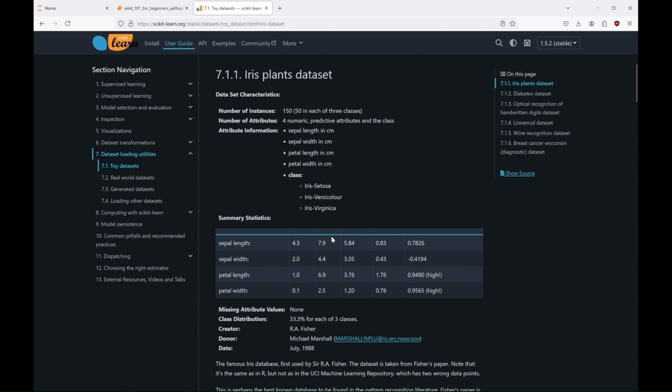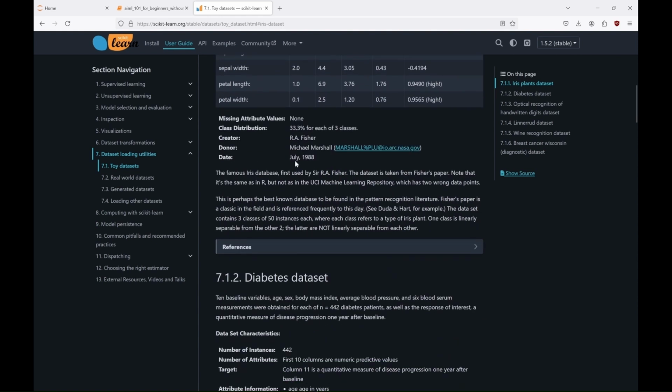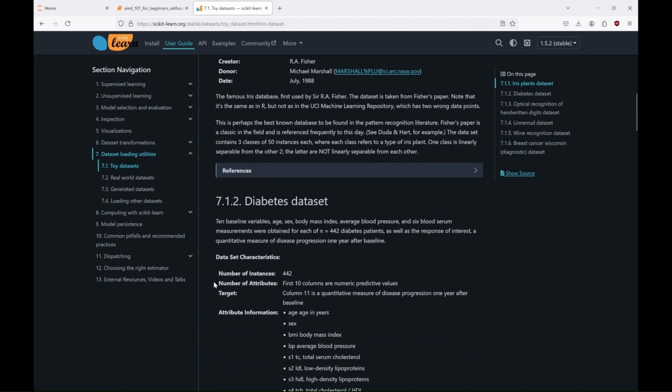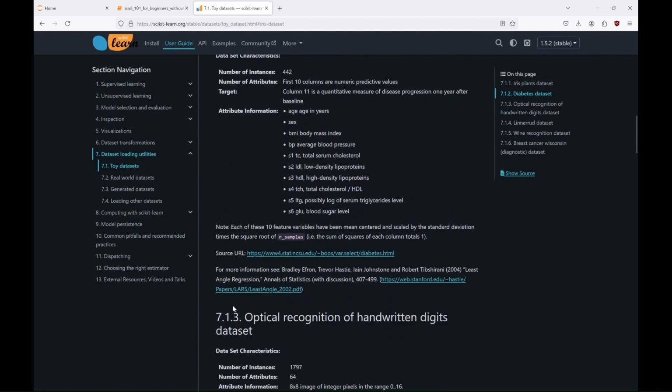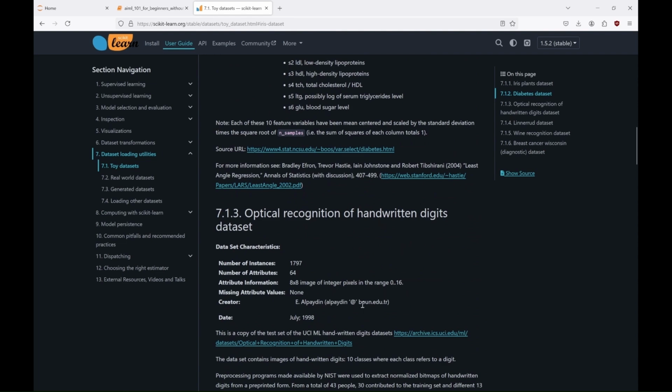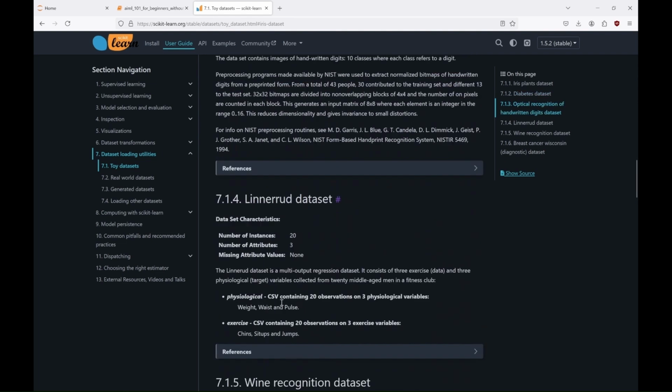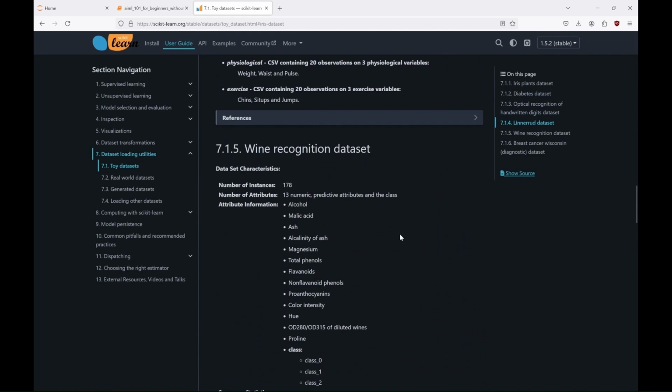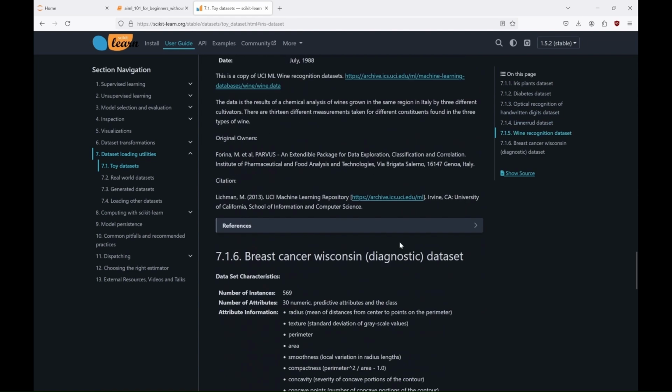You can even check here the statistics regarding this dataset. And you can read more about this dataset, with the info that one class is linearly separable from the other 2, and the latter are not linearly separable from each other. You can also read here about other datasets you can download with one line of code, with data in a table like in the diabetes dataset, or with simple image data like in this optical recognition of handwritten digits dataset, etc., and decide which one you would like to use for your machine learning.